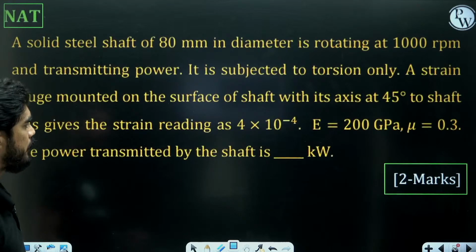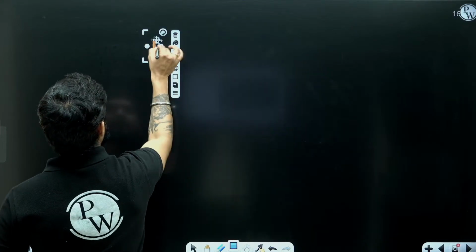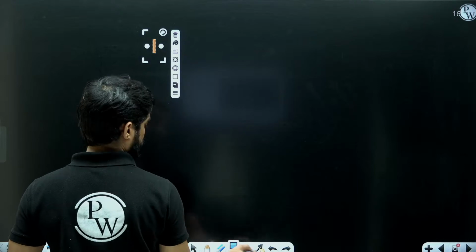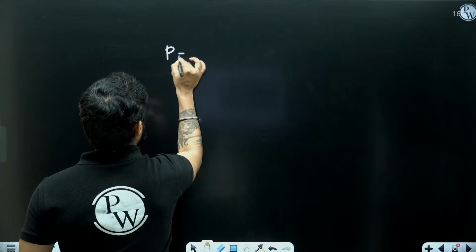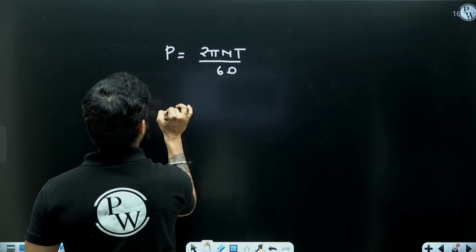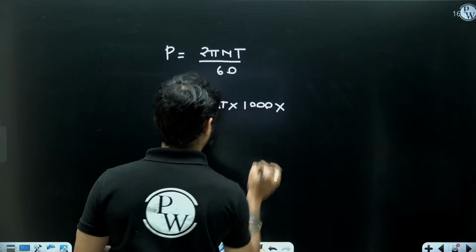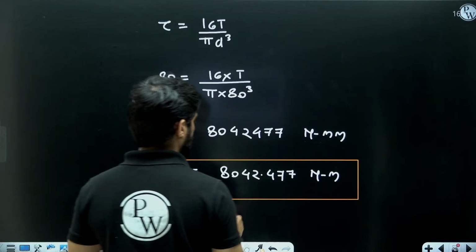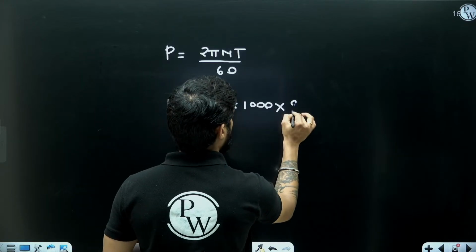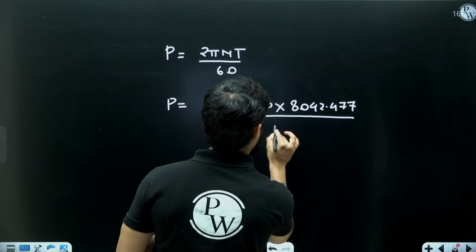Now once you get T, you can calculate the power. RPM is 1000, right? So power P will be equal to how much? 2 pi N T by 60. So 2 pi into 1000 into torque is 8042.477 divided by 60.